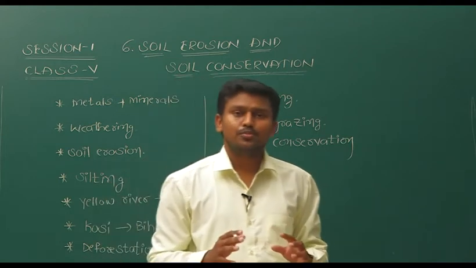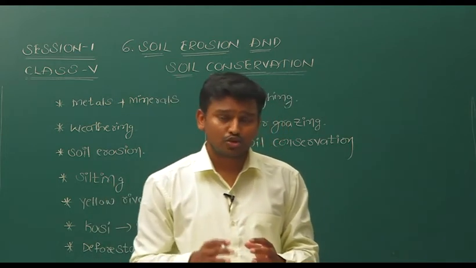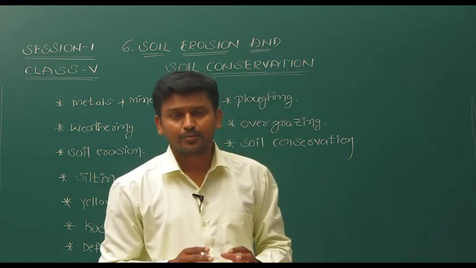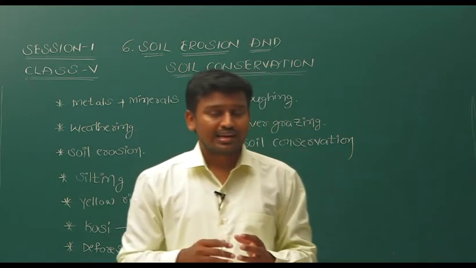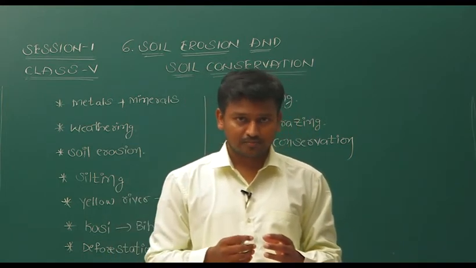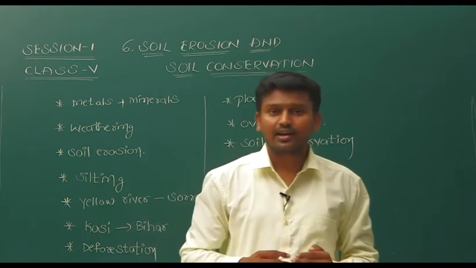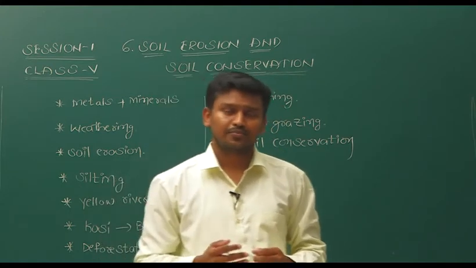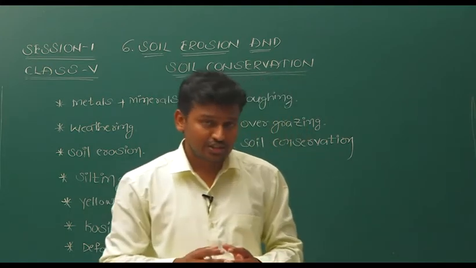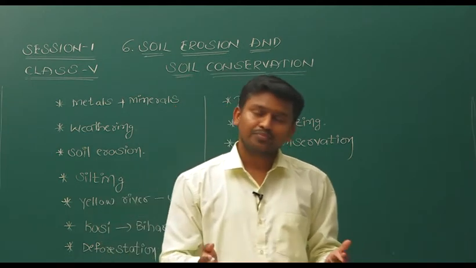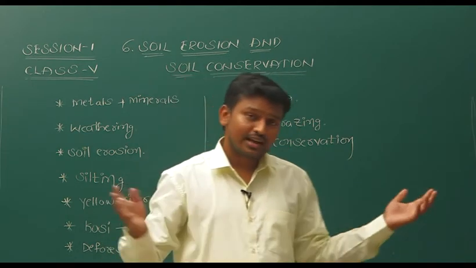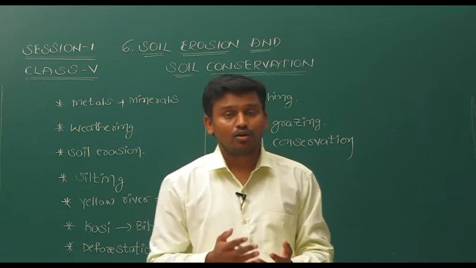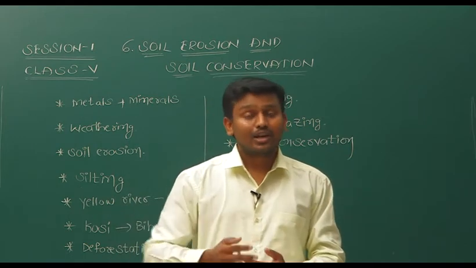We need to minimize the damage of soil erosion as much as possible, because if erosion continuously happens, then we cannot produce the grains that we need. The population is increasing regularly and expectations are also increasing, and dealers are adulterating to supply what is available.